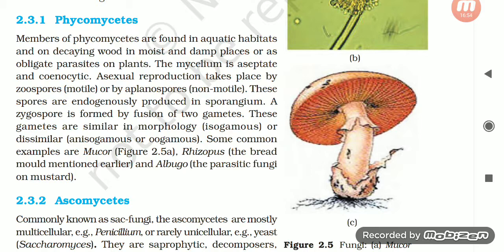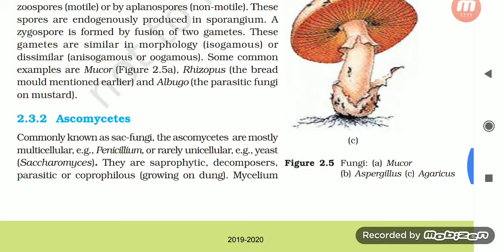A zygospore is formed by fusion of two gametes. These gametes are similar in morphology, isogamous, or dissimilar, anisogamous or oogamous. Some common examples are Mucor, Rhizopus, the bread mold mentioned earlier, and Albugo, the parasite on mustard.